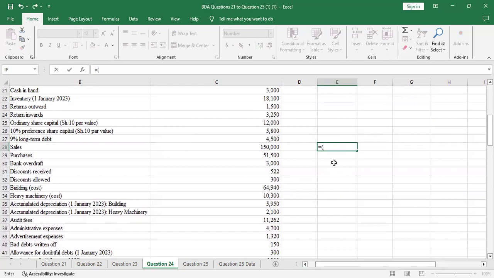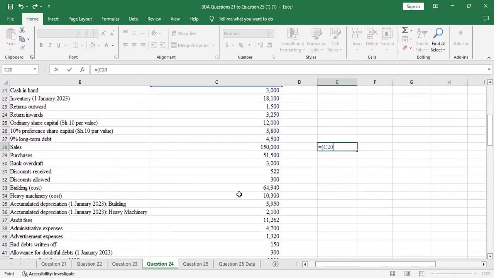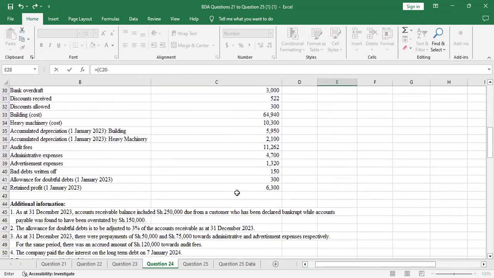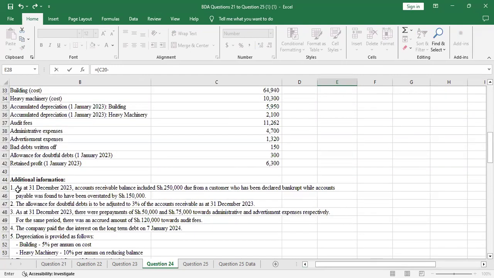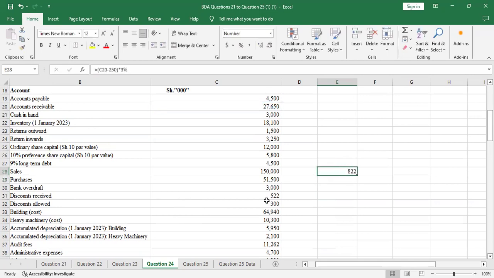So we take the accounts receivable provided by the accountant, then you subtract the bad debt written off, which was realized at additional information, the 250,000. We'll subtract 250 because I'm using the values in thousands. Then you multiply this by the 3% to get the actual allowance. So the allowance was 822.